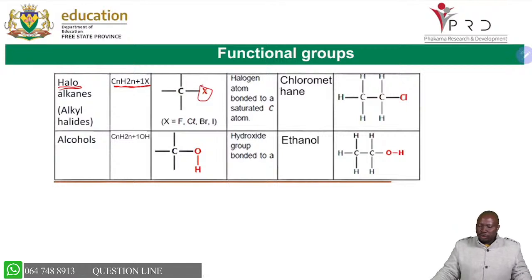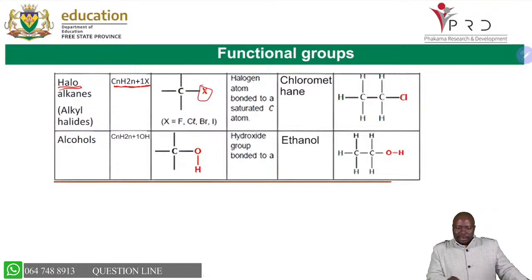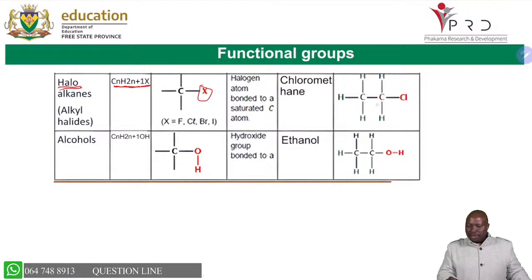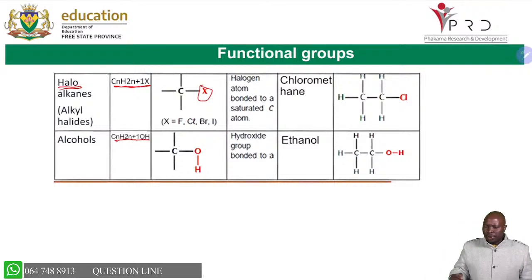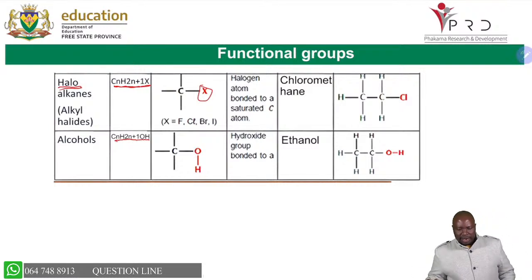So you have to know that those are haloalkanes. And then that's the structure that we are having. You can see we have chloroethane given there. It's chloroethane because it's 2 carbons. Alcohols, you will have seen that alcohols, now the general formula becomes CnH2n+1OH. Please don't forget these general formulas, because some of the questions will ask you based on the general formulas.